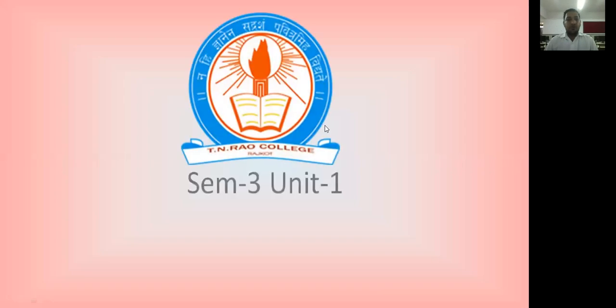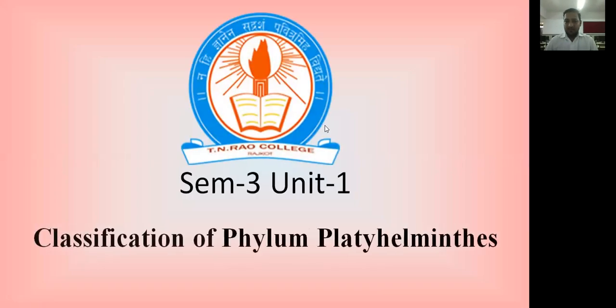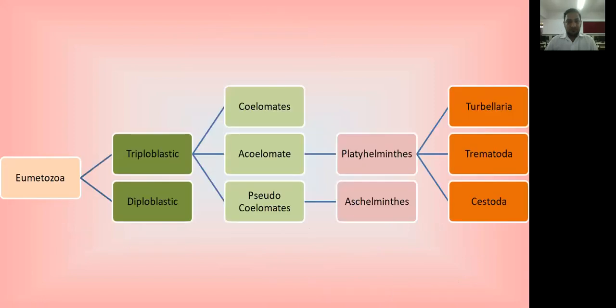Hello students, in this video today we are going to talk about the classification of platyhelminthes. Classification of metazoa up to the platyhelminthes. We already discussed in our previous video the classification chart of the animal kingdom. The metazoans are divided into two divisions, the triploblastic and diploblastic.